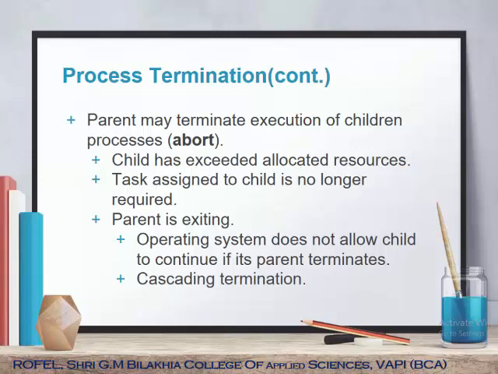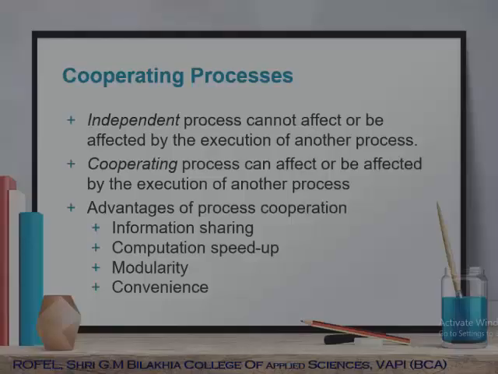The operating system does not allow a child to continue if its parent terminates. This is cascading termination. Cascading termination means the parent is terminating, so the child must also be terminated.